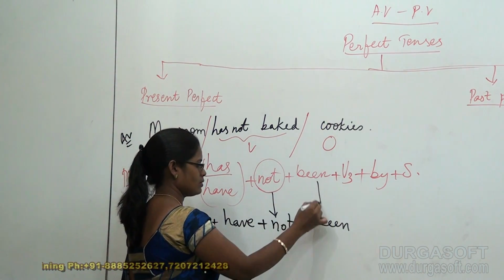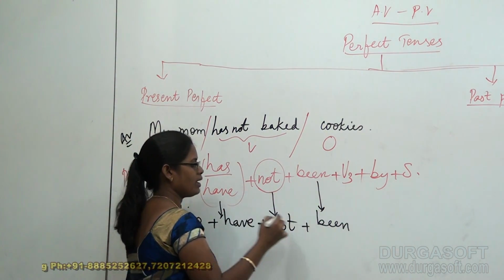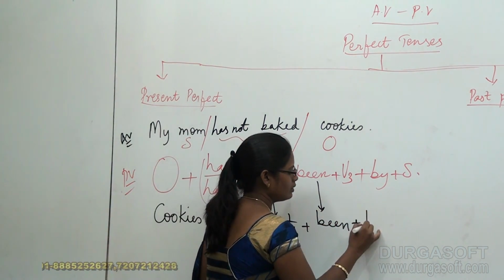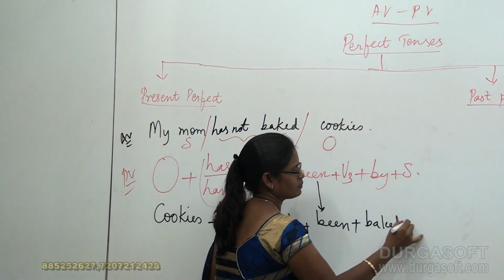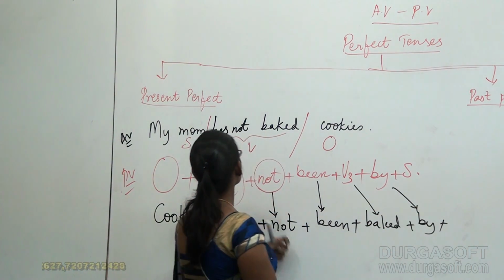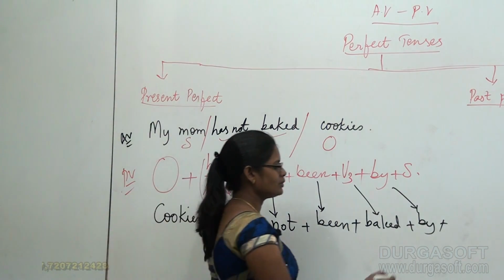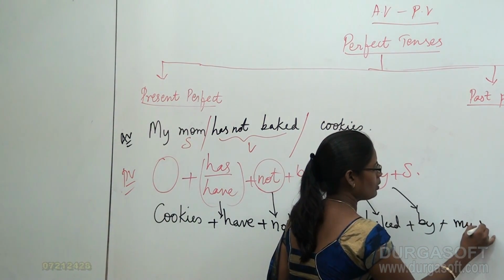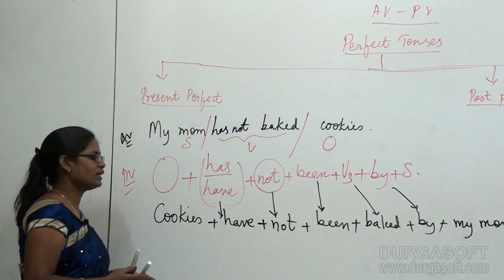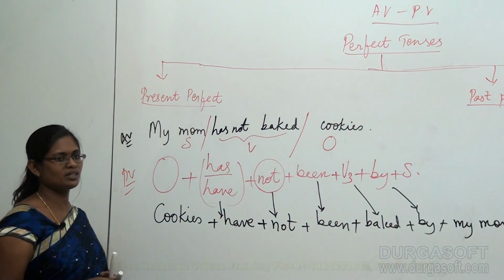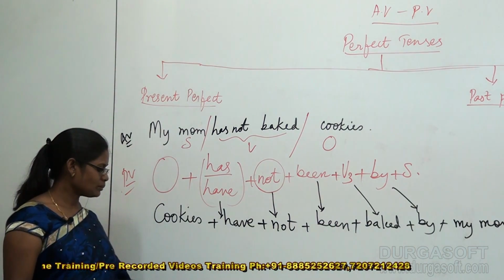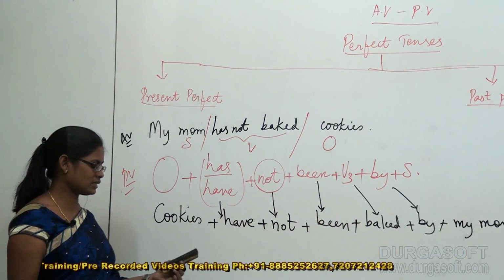been, plus the V3 form. It's already ready-made for us there, provided, okay, baked by, what's the subject here? My mom. None other than the other person, that's my mom. See how beautifully the negative sentence has been formed here, making cookies my plural subject in my passive voice.